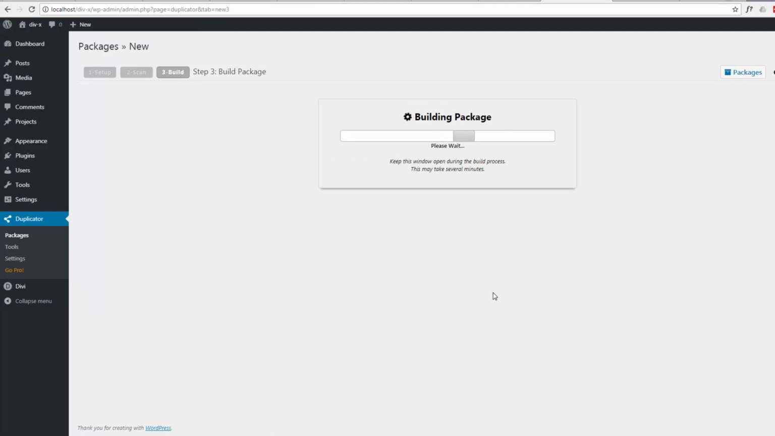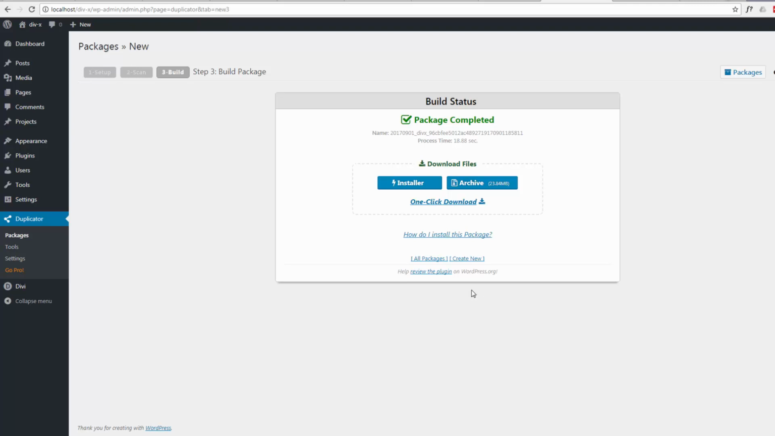It'll take a moment to build the package. And what the package is, it's a zip file of all the files on your site, plus the database. And it's got a PHP installer as well, right there's the installer, which is what we'll use to actually reinstall it here. So I want to download it. I'll click on the installer to download it. And I'll click on the archive to download it. And once they're safely downloaded, make sure you know where they're downloaded to because you'll want to use those in a minute.